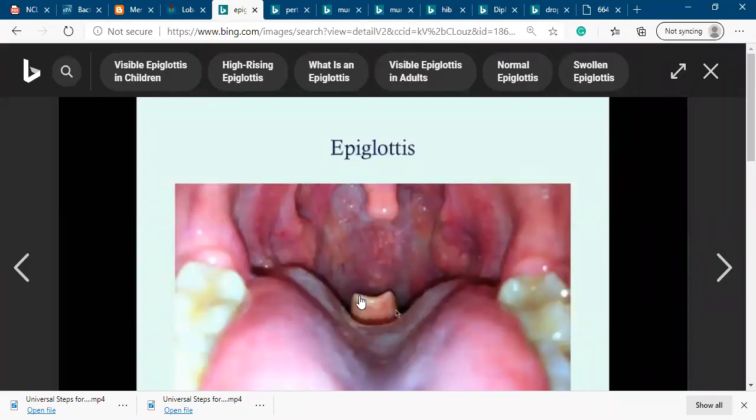Epiglottitis. This is the epiglottis. When we eat something, the epiglottis blocks the respiratory tract, and food will not go to the respiratory pathway. But when we are not eating and need to breathe, it should be open. The problem is inflammation of the epiglottis, called epiglottitis: the respiratory pathway becomes closed and the patient has shortness of breath. So epiglottitis is a droplet infection.